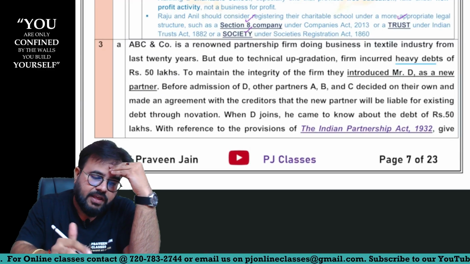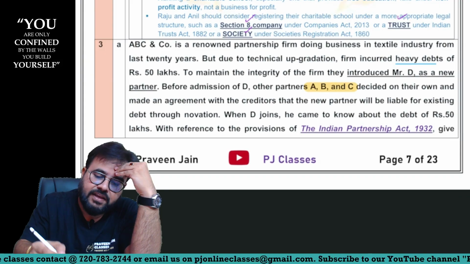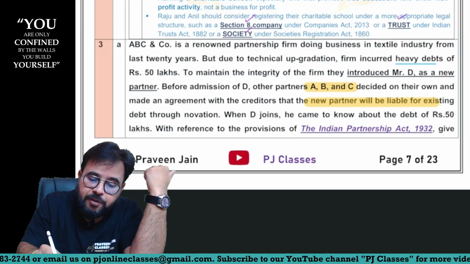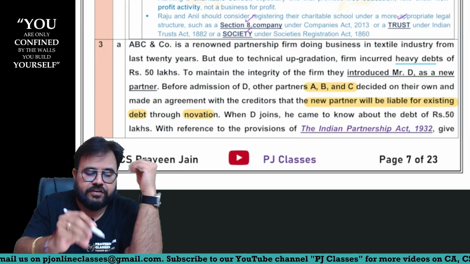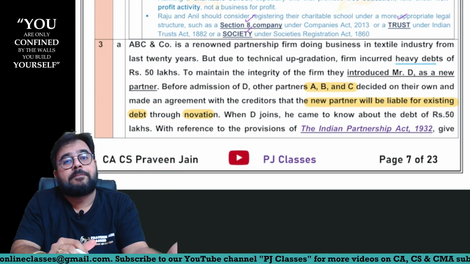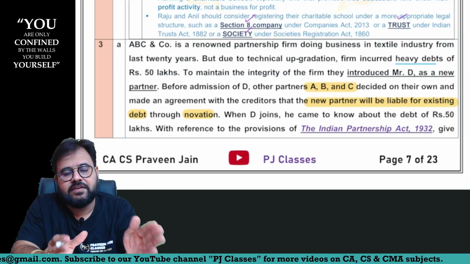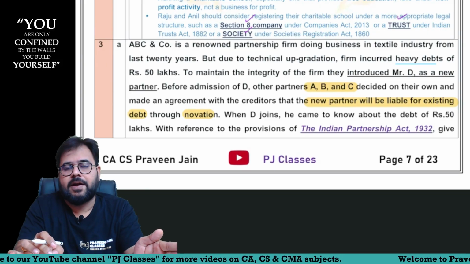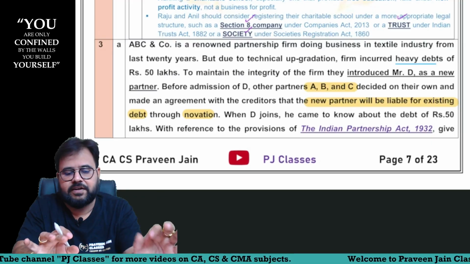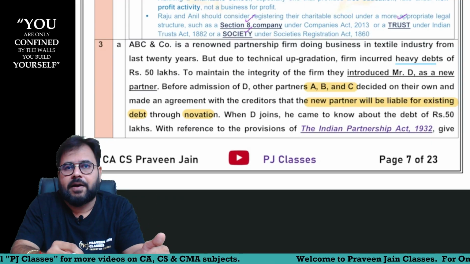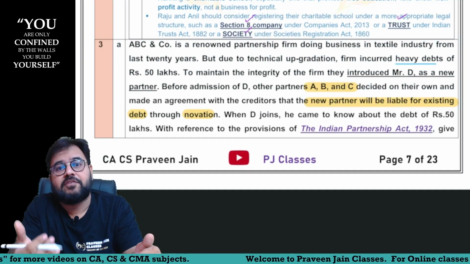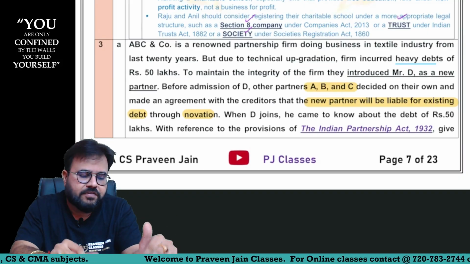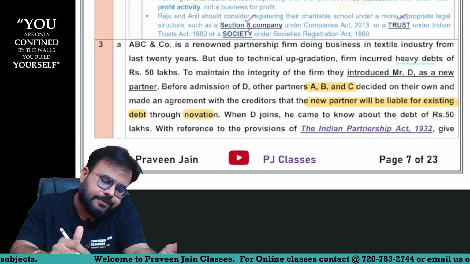Before admission of D, other partners A, B, C decided on their own and made an agreement with the creditors that new partner will be liable for the existing debt through novation, sir. Wow, that means whatever are the pre-existing debt. What do you mean by pre-existing debt, sir? All those debts which are incurred by the company before introducing a partner, those debts I am naming as pre-existing debts, sir. So existing partners are entering into an agreement with the creditors saying that all those pre-existing debts के लिए, who is also liable, sir? New partner, that is D is also liable, sir.